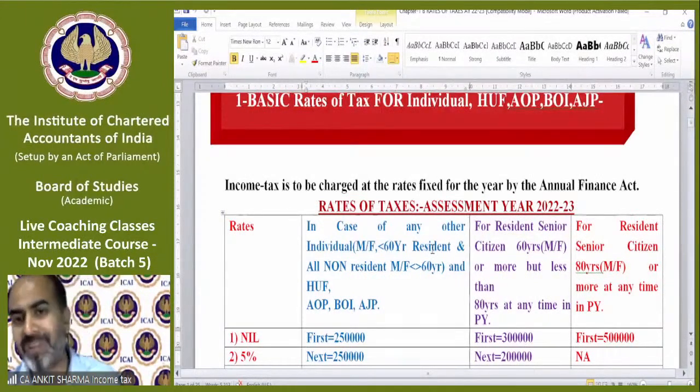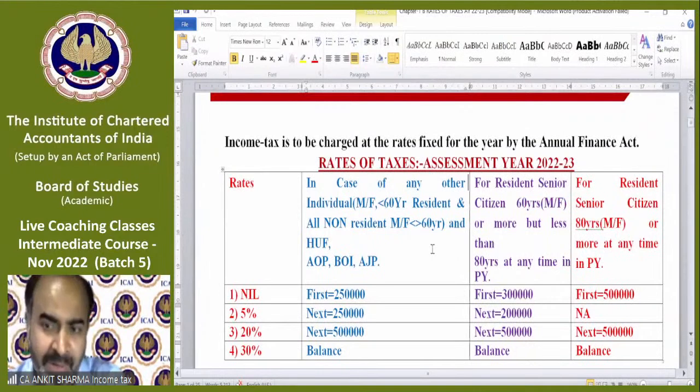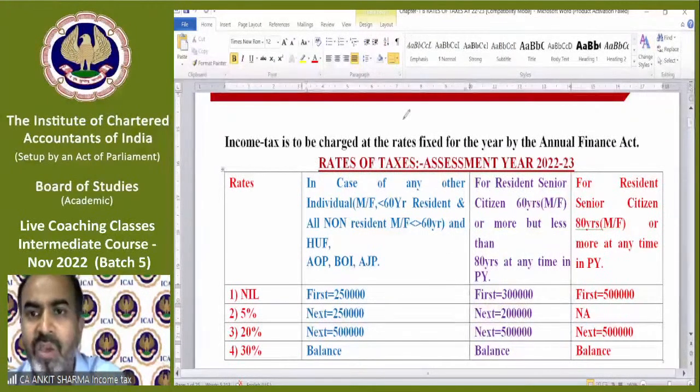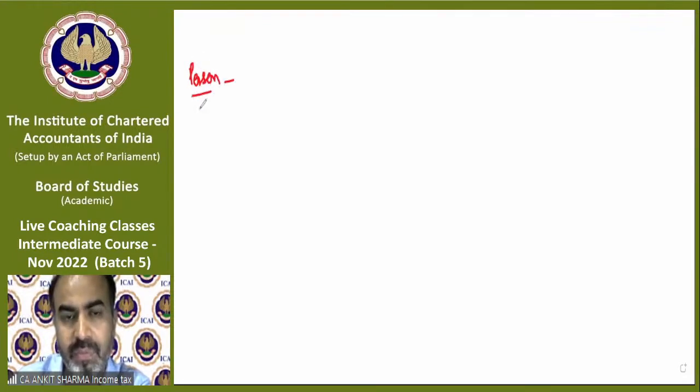So before starting from the proper tabular form or a provision, I have a trick to make you understand the provision very easily. First of all, understand that there are persons: individual, HUF, AOP, BOI, partnership firm and LLP.